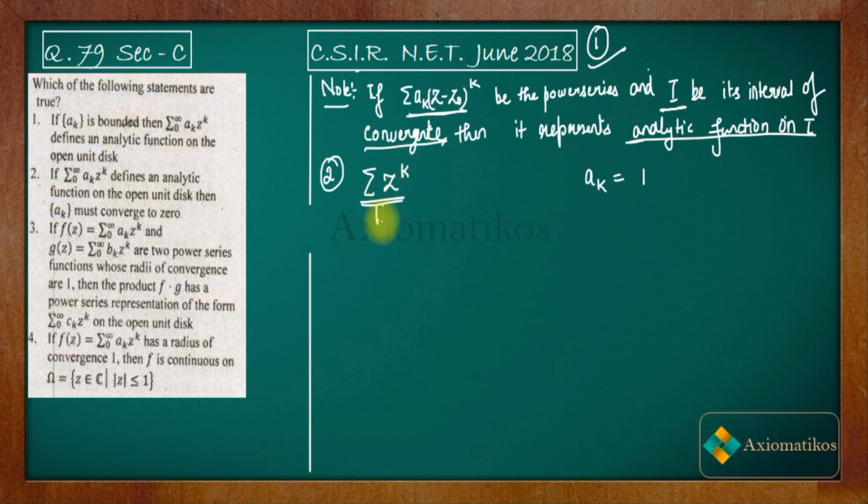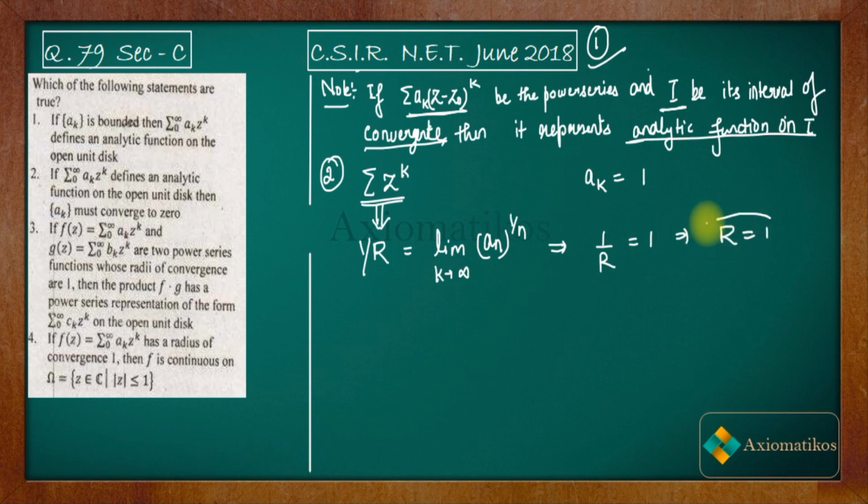Now if you find the radius of convergence for this power series, what will it be? We have limit as k goes to infinity, and I should write 1/R equals the limit of |a_n|^(1/n). Because a_k is constant, this limit will be 1. Are you getting my point? The limit will be 1 because a_k is 1, the sequence is constant. So finally you get R as 1. It implies that for all z belonging to (-1, 1), the power series converges.